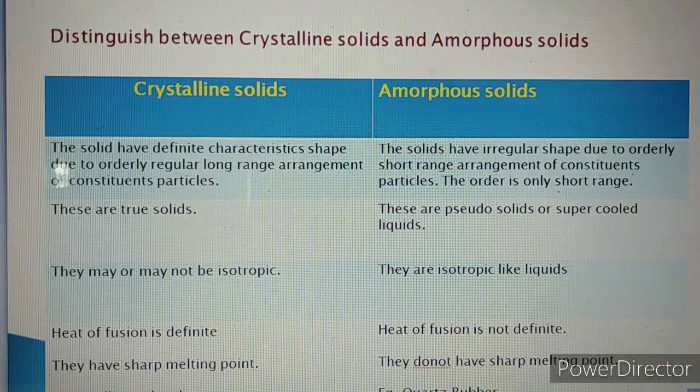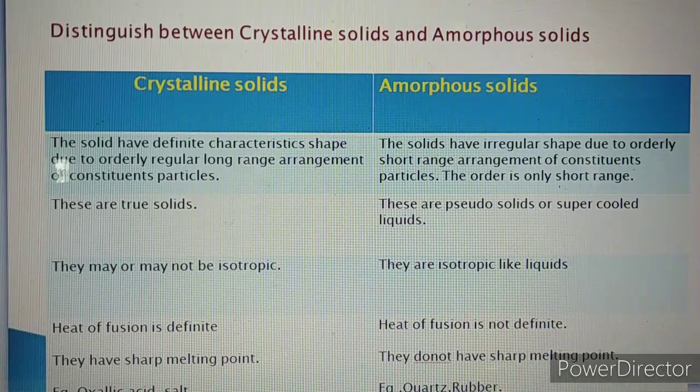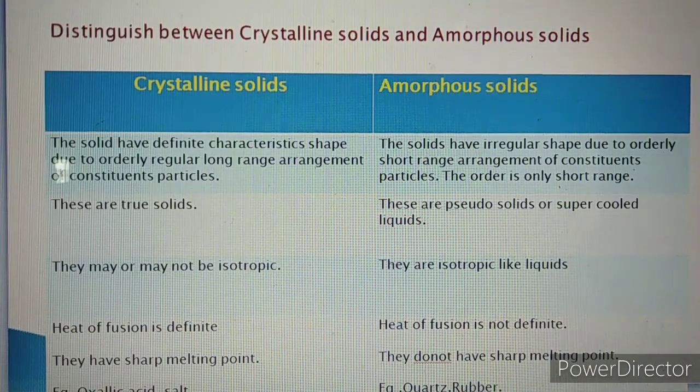Only for understanding: oxalic acid, salt, and metals like gold, sodium are examples of crystalline solids, while quartz glass, SiO2, silica is one more allotrope. Silica is quartz, alpha quartz, beta quartz. These are examples for amorphous solids. Rubber is there, tar is there. So this distinguishing is generally the question from solid state. The distinction between crystalline solid and amorphous solid is a question for 2 marks.